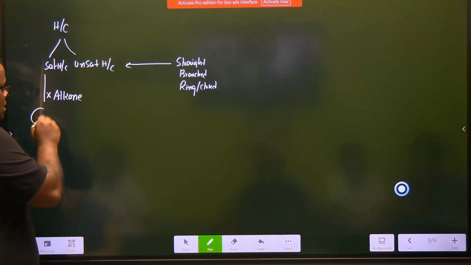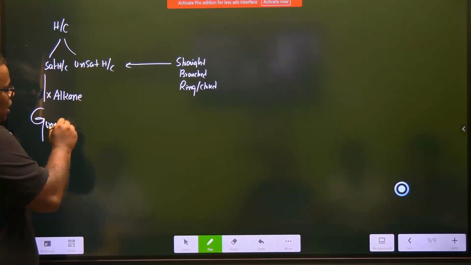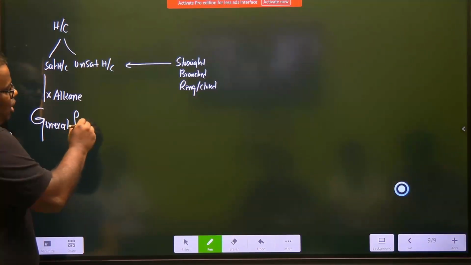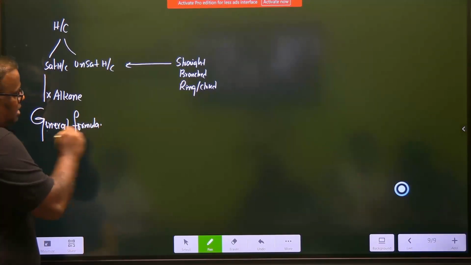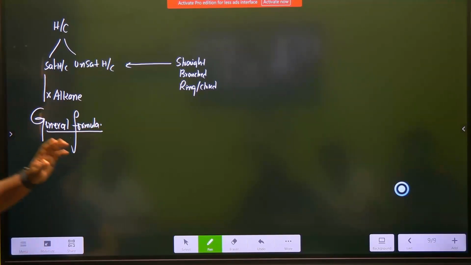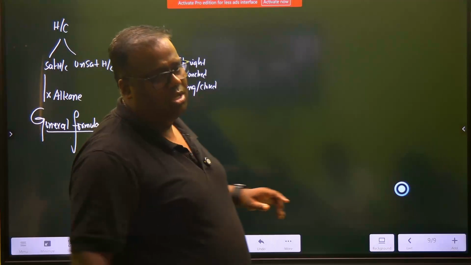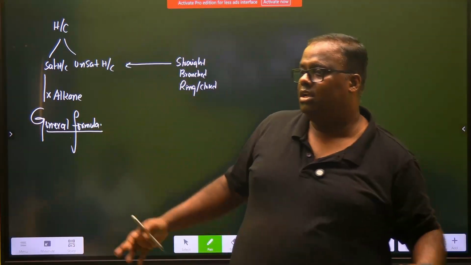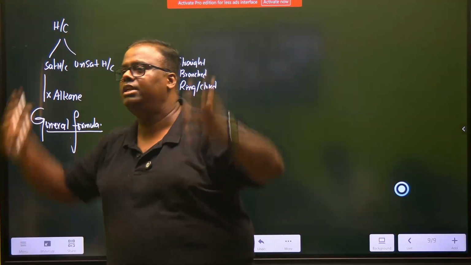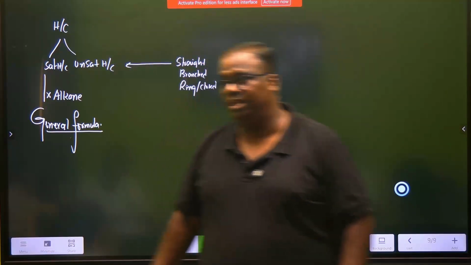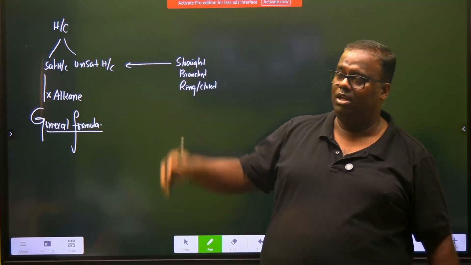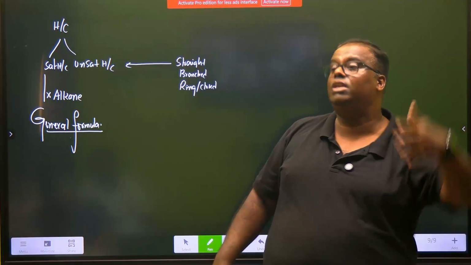Now you have to understand something called the general formula. Like, for example, in our apartments, what is the general formula of the towers? The general formula of the towers is G plus 19 floors, or G plus 18. With that formula, 10 flats per floor, we are having different towers.